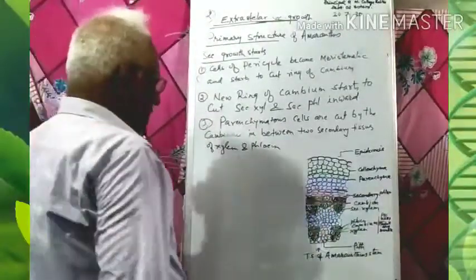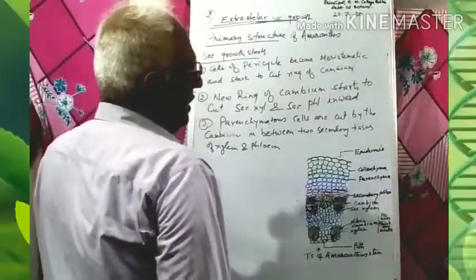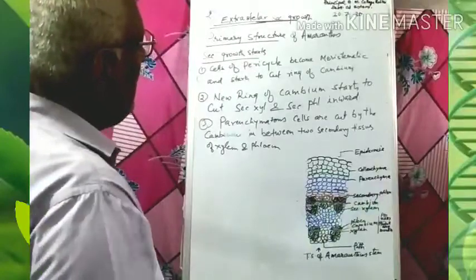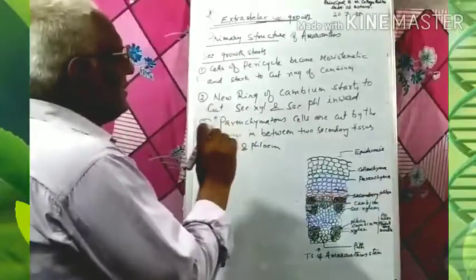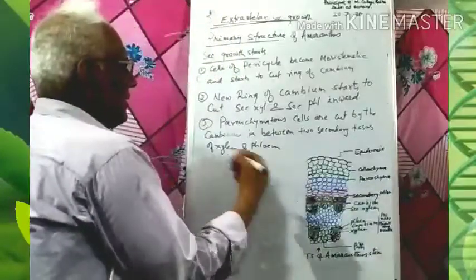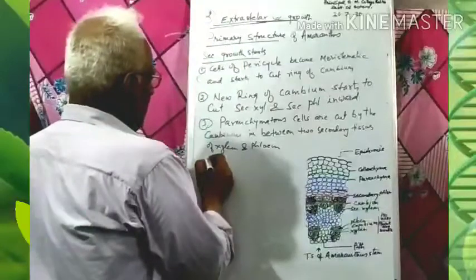Another ring of parenchymatous cells is cut here, and some layers of these newly cut parenchymatous cells also contain a starch grain which is cut outside.